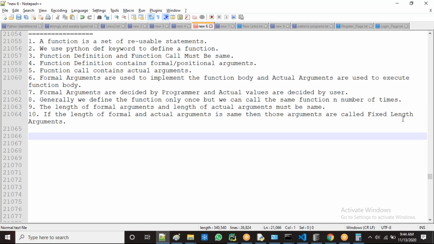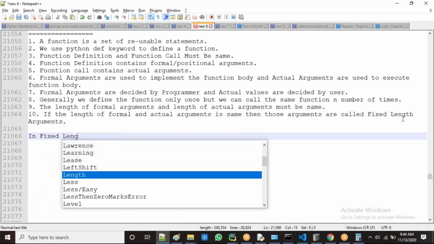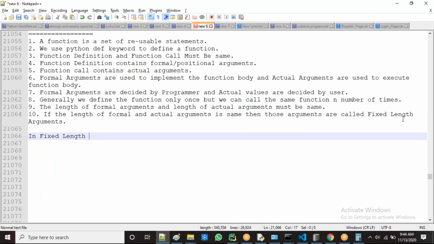Next, in fixed length arguments, observe what happens. This is the process.